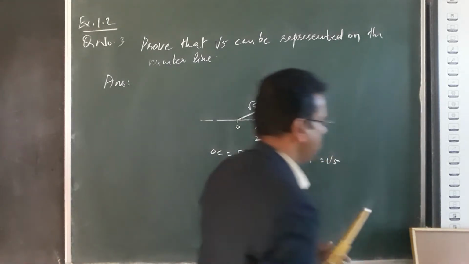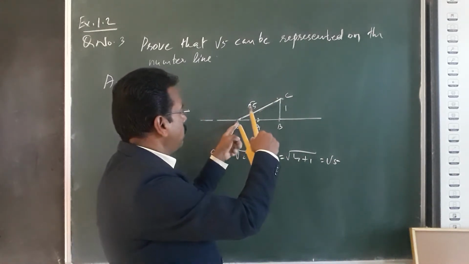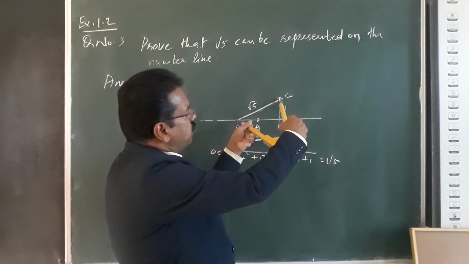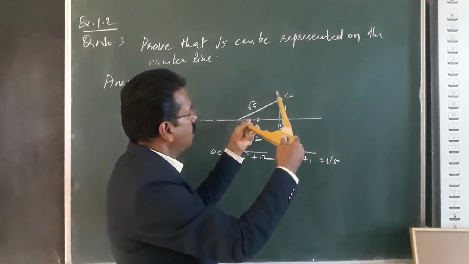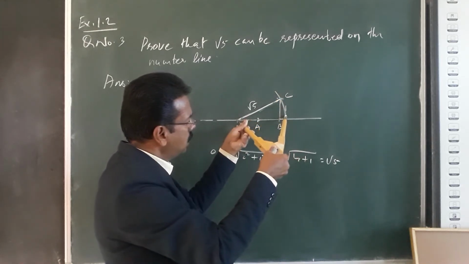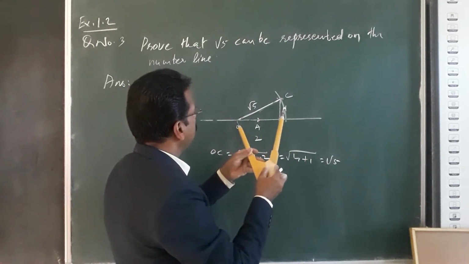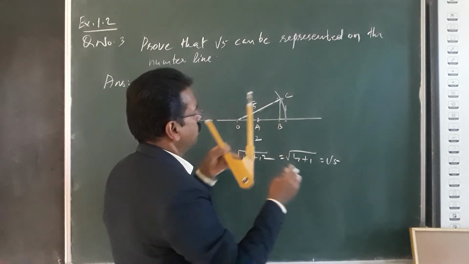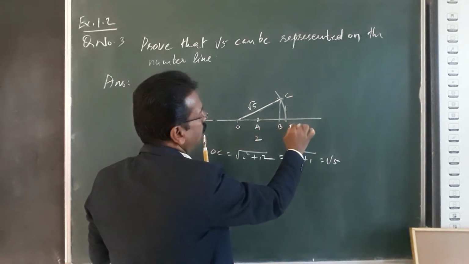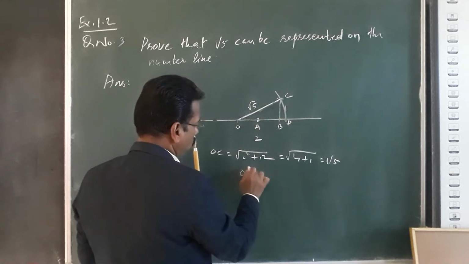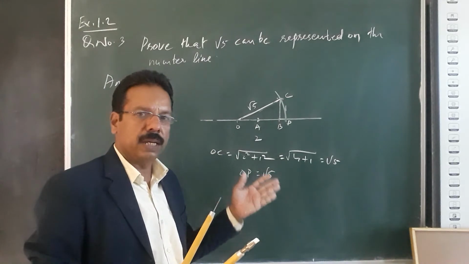For that purpose, take your compass, metal tip on 0, pencil tip on C. This OC is root 5. Then draw an arc. This arc is also root 5. Now the arc intersects the number line at P. Now OP is equal to root 5. We can represent root 5 on the number line.